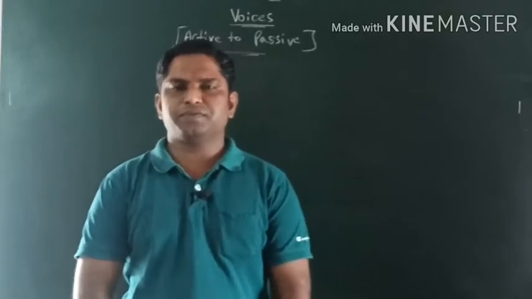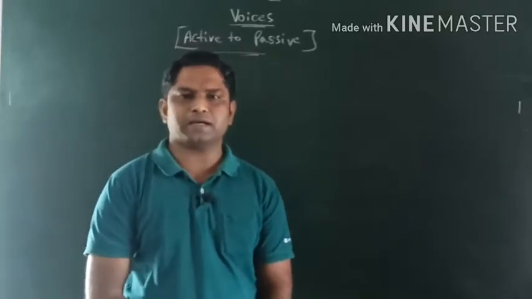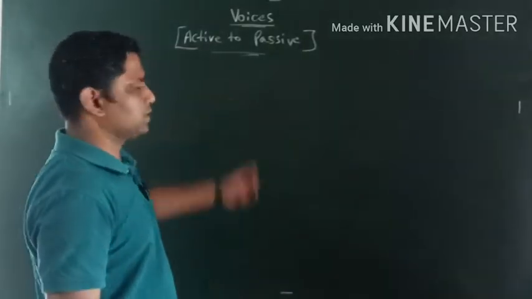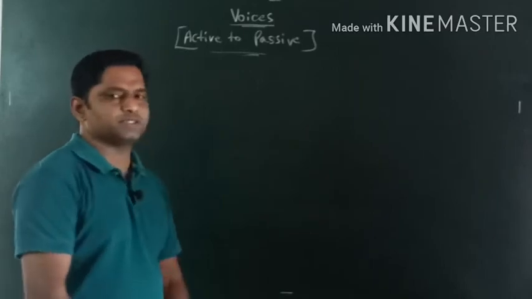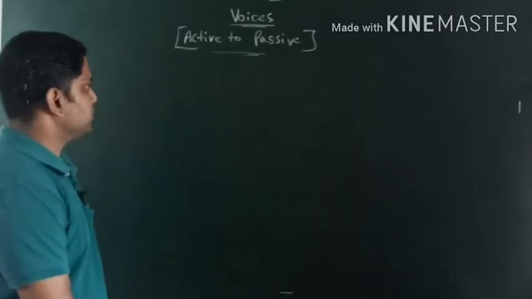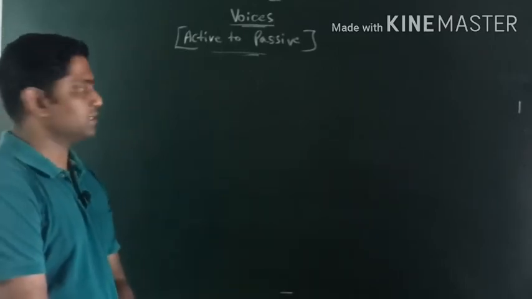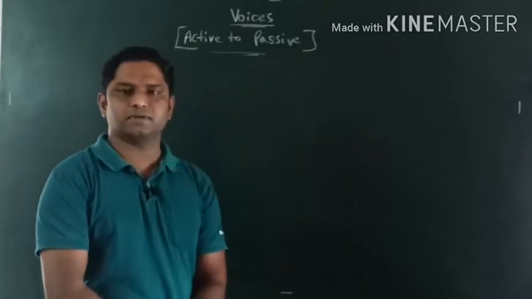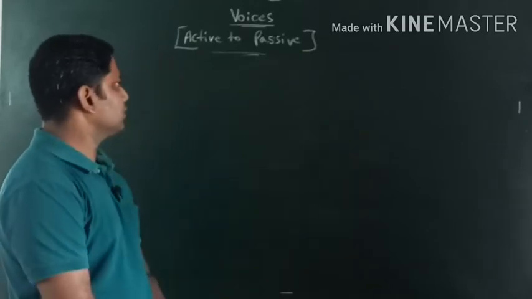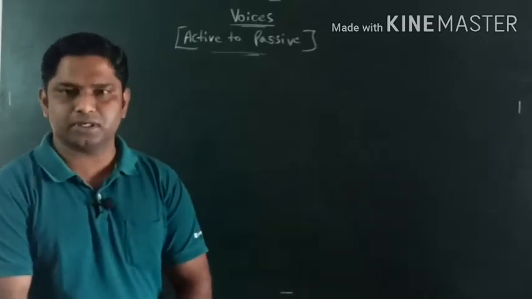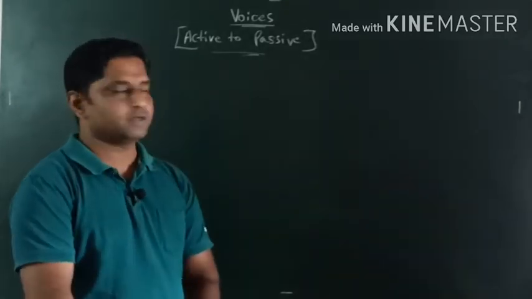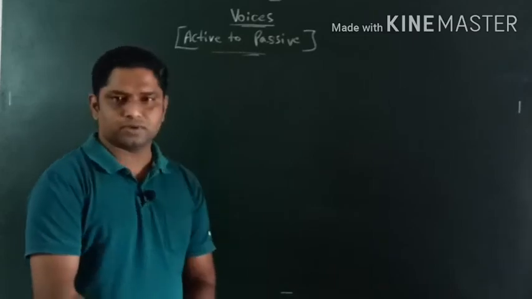Okay, in the previous video we have seen active voice, passive voice, especially for imperative sentences. Before that we have seen active to passive for assertive sentences. In assertive sentences we have covered almost maximum things, right? Especially the sentence which starts from the subject and we get an object, we get an action verb, right?